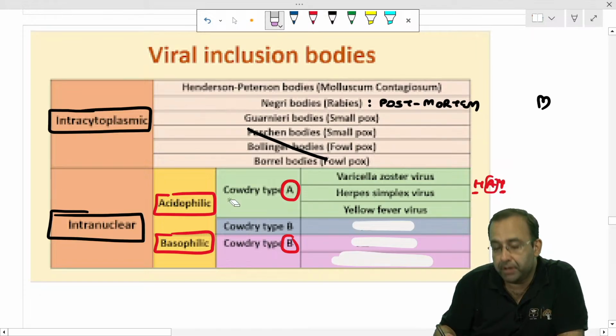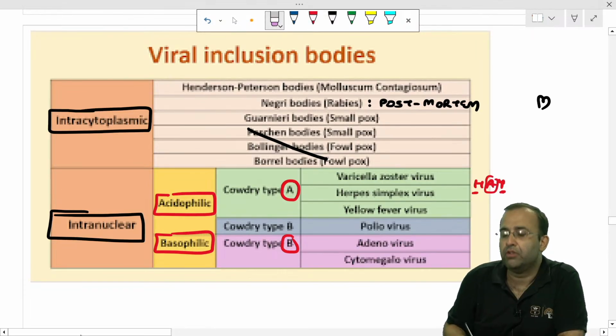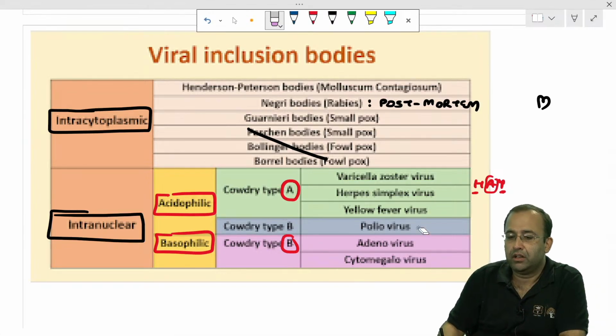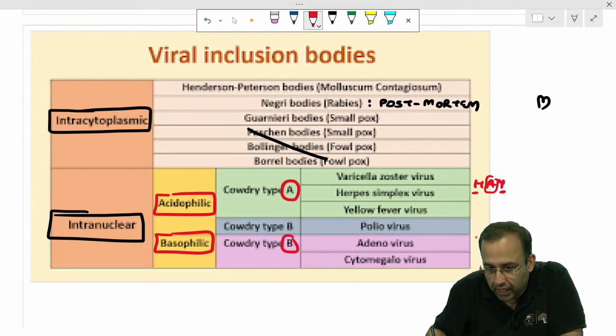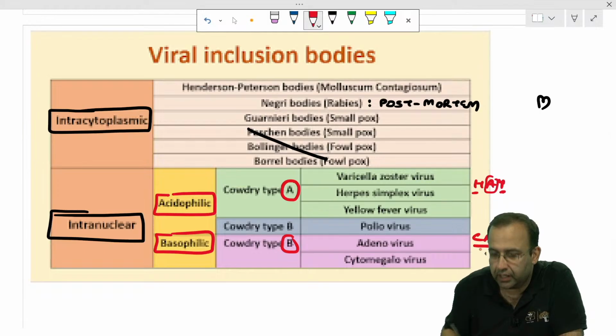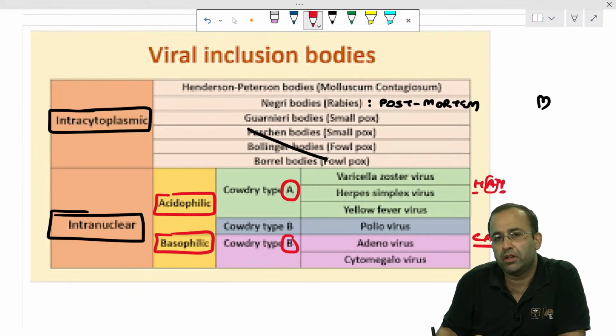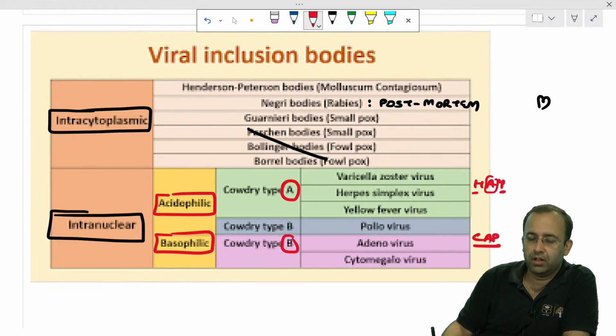Versus Cowdry type B bodies, which are seen in polio, adenovirus, and cytomegalovirus. CAP. Cowdry type B are seen in CAP: cytomegalovirus, adenovirus, poliovirus.